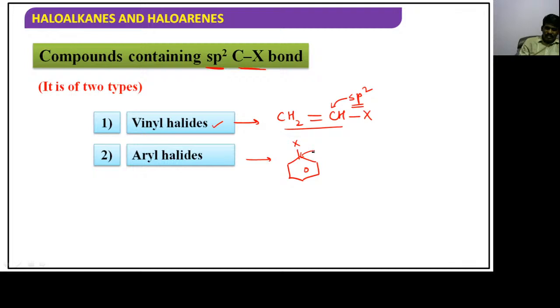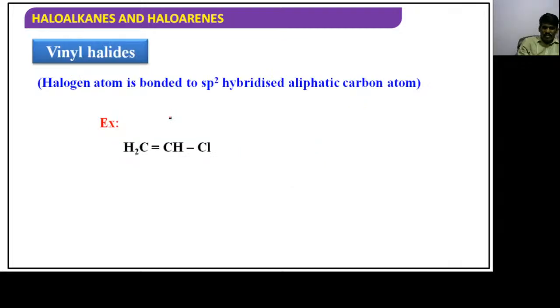Now vinyl halide, I have given it very clearly, right? Just now, the halogen atom is bonded to which hybridized carbon, guys? sp2 hybridized carbon of an aliphatic carbon. If it is aromatic, that is said to be an aryl halide. It is vinyl chloride. And what is the IUPAC name? Chloroethene, guys.